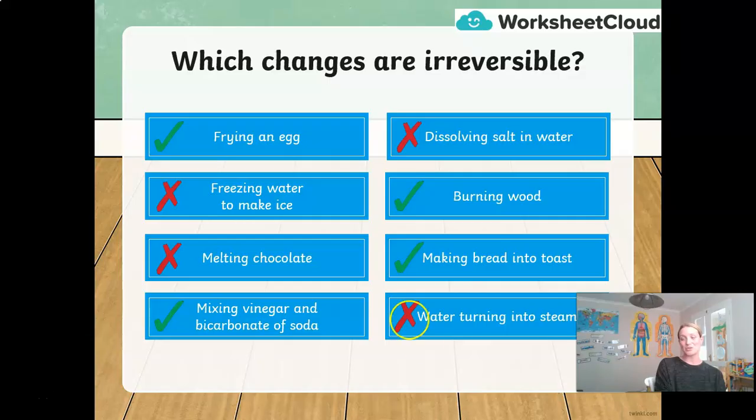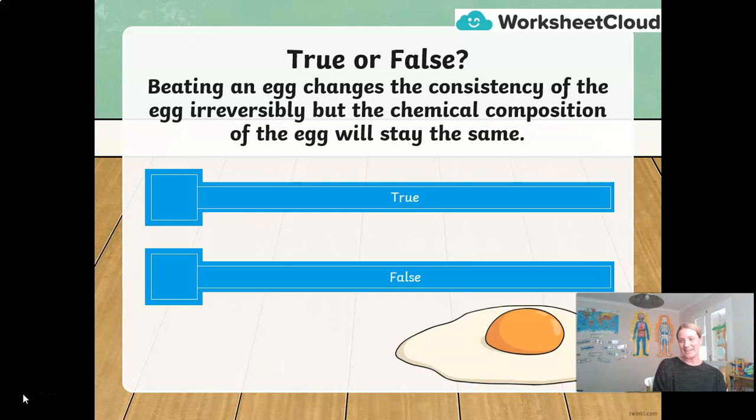It is a physical change, and condensing will then get me back that liquid water from the water vapor. Now, here is a bit of an extension question for those that like to challenge themselves. True or false? Beating an egg changes the consistency of the egg irreversibly, but the chemical composition of the egg has stayed the same. Is that true or is that false? Have a little think. Maybe pause your video if you'd like to.